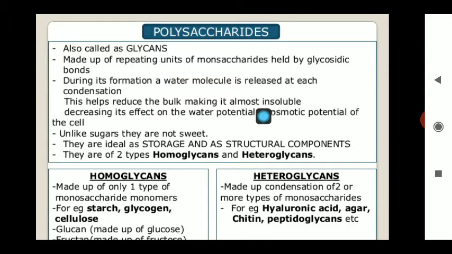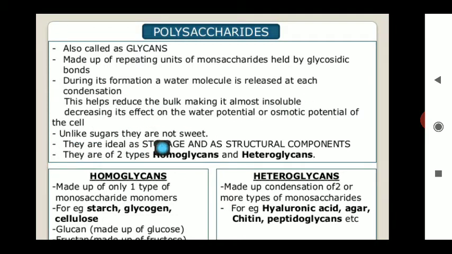These polysaccharides have a great ability to hold water but remain insoluble in water. That is why polysaccharides are the insoluble type of carbohydrate, present in plants as well as in the animal body.